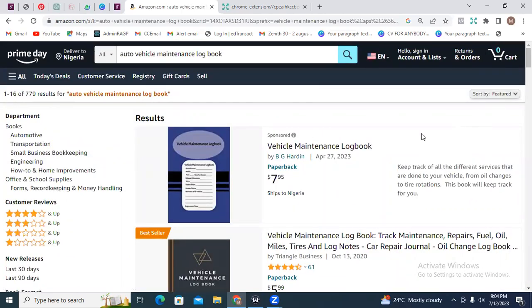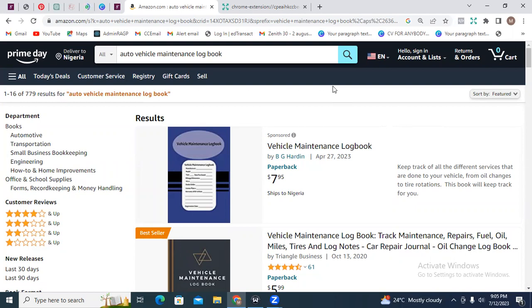And you know how maintaining cars and automobiles really comes with its own headaches, all right? So people might be looking to get such books that would help them keep a record of the maintenance of their automobiles. So if you don't want to do automobiles, you can do home maintenance, pool maintenance, furniture maintenance and stuff like that, all right? So that's the 7th niche so far.